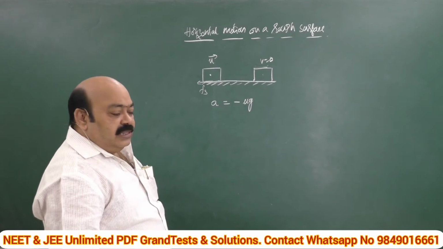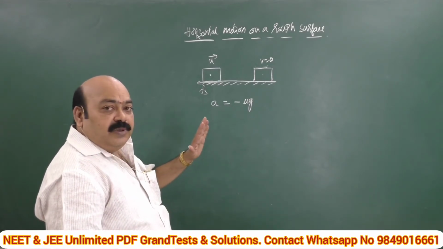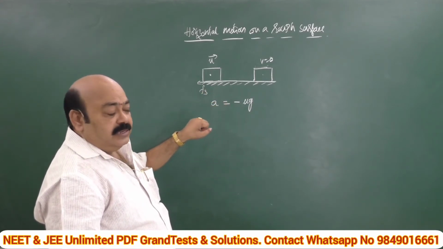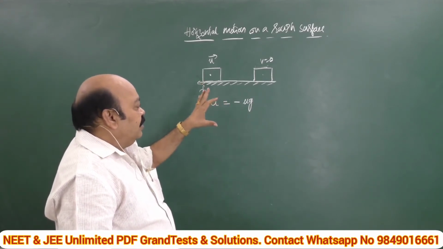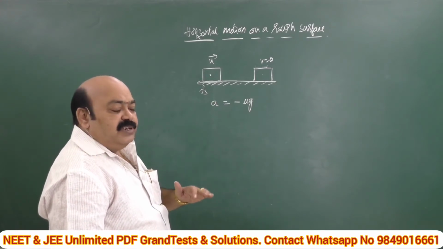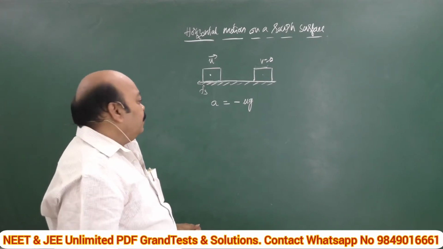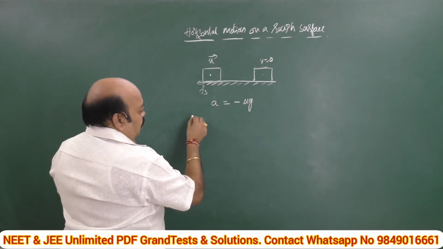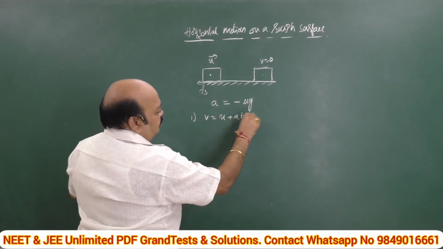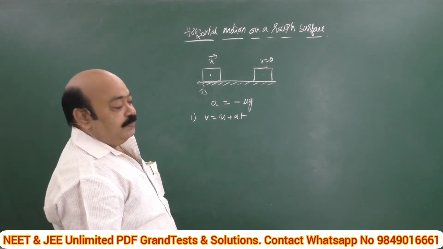And a very interesting thing: without any strain or rote learning, I will give a technique by which you can solve many cases. For example, take the kinematic equations of motion which you already learnt in the previous chapter, first one, v is equal to u plus at.